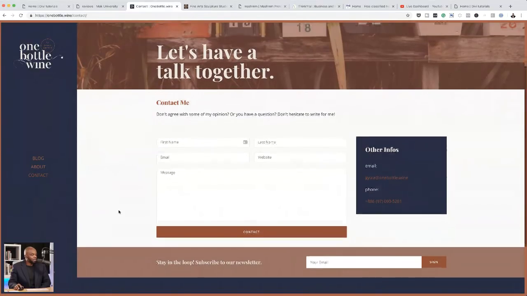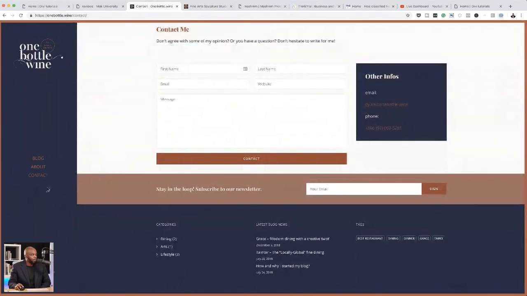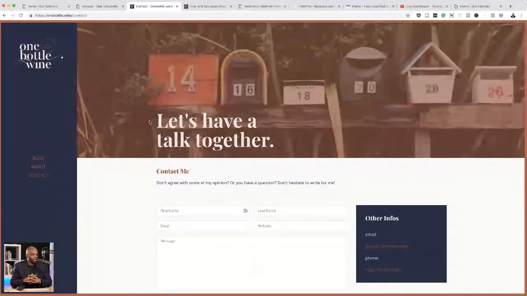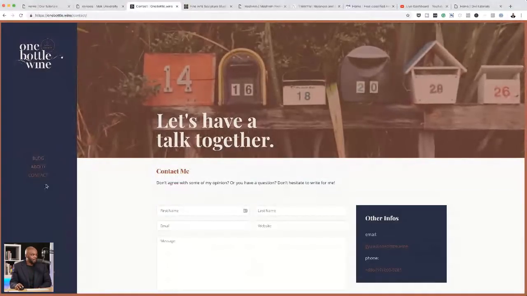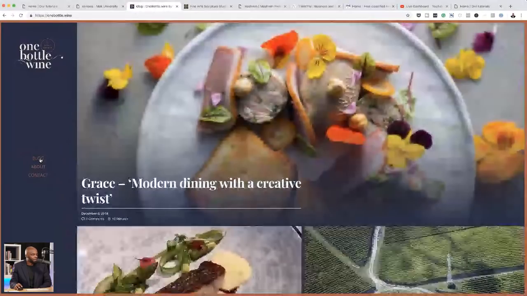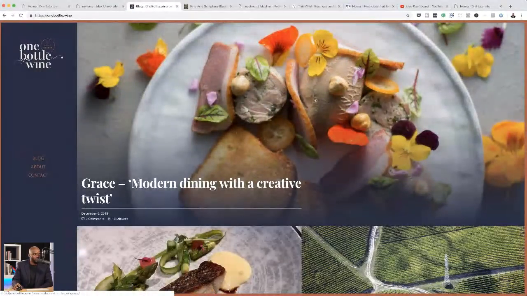Now, what I would like to see on this website is perhaps more pages. So I guess maybe the website is still under construction or quite a bit of work is being done to this website. But having more pages will just make this website really come together, because right now we only have three. But this is off to a great start. I really, really like this.